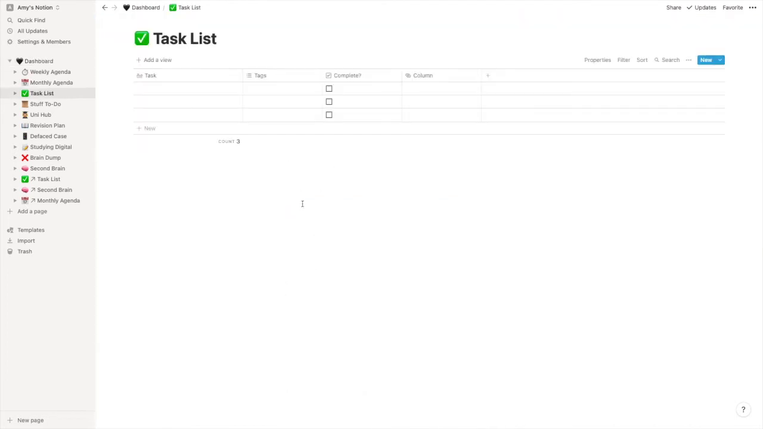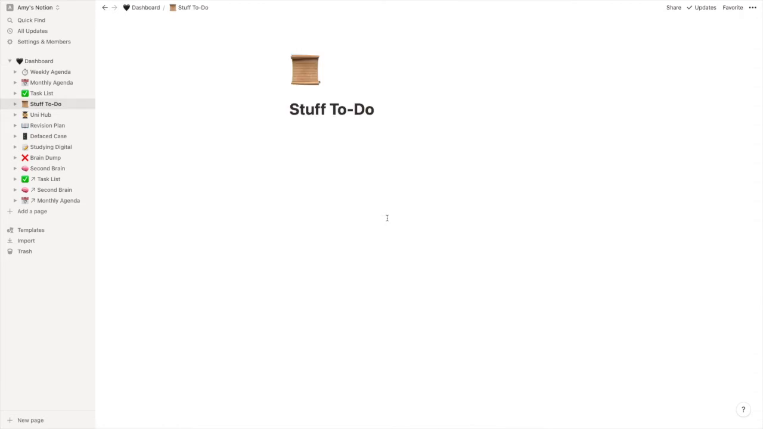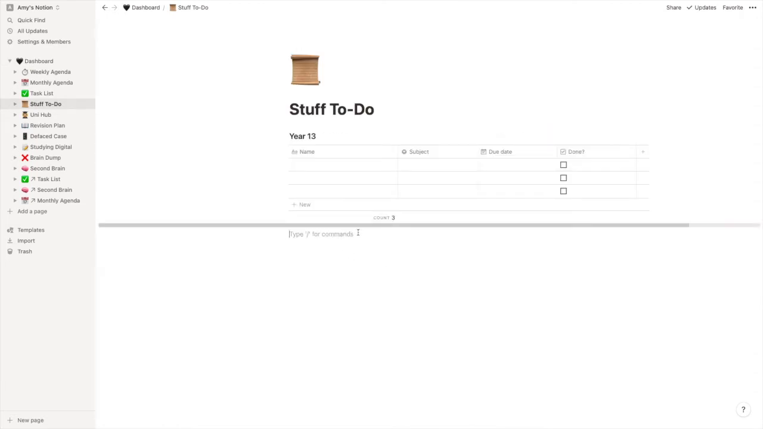And then next we have task list, which I haven't filled out yet because I've got it filtered, so if I click complete it gets rid of it, if you know what I mean. But let's say here we'll go with post this on YouTube. And then for tags we can go studying, digital, which is fun. And then we have student life, so we've got my little stuff to do. I've literally not really put anything in here yet, but this is just my stuff to do for year 13.